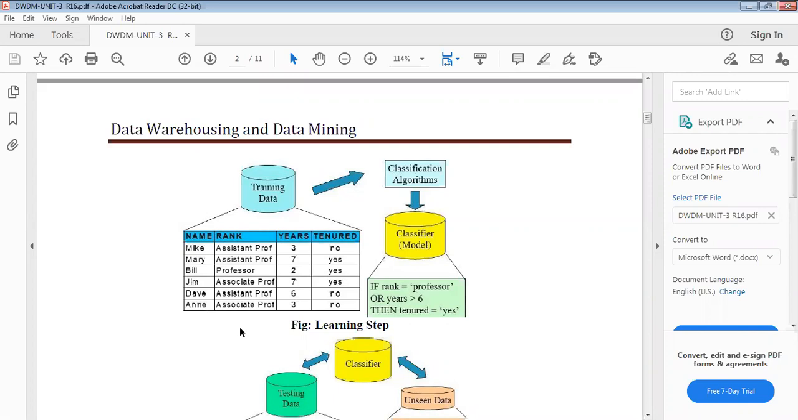In this training data, you can represent it by using the classification algorithm. You have to classify: if rank is professor or years is greater than 6 years, tenured is yes.